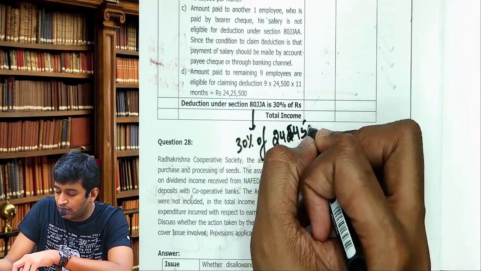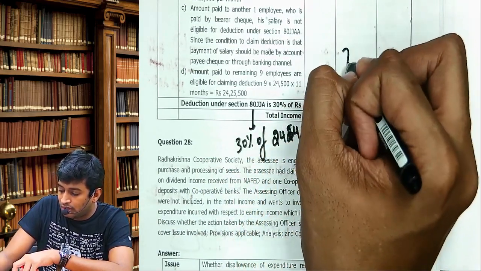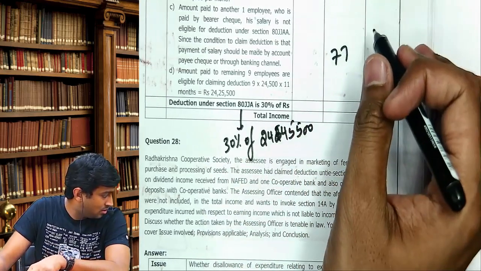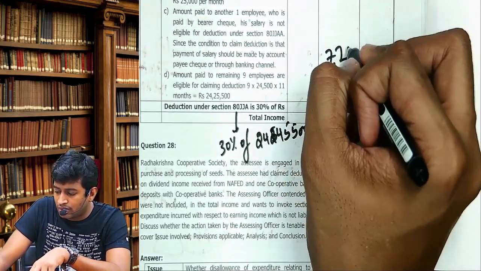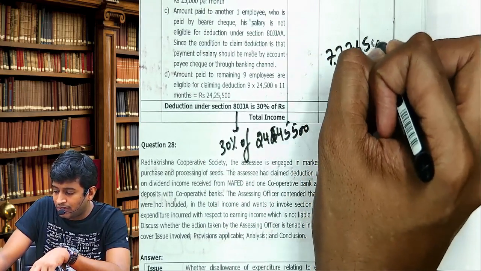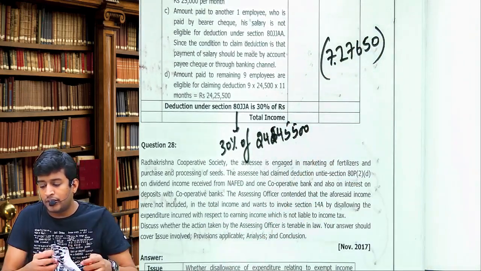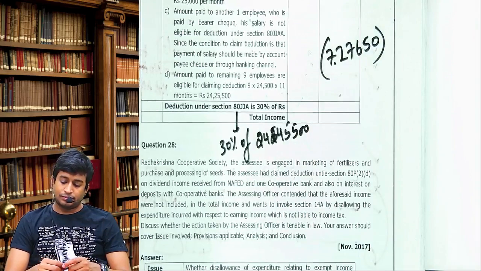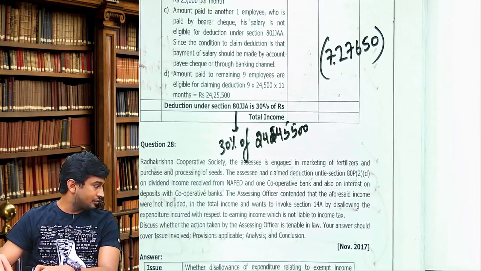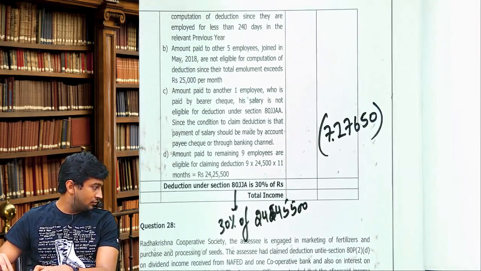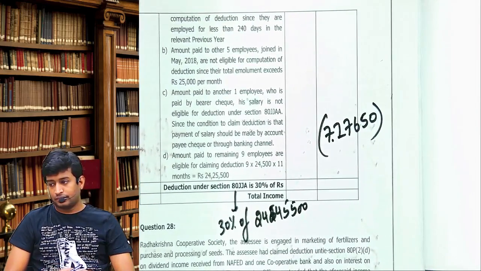How much we got? 7,27,650 in bracket. 7,27,650. Clear?